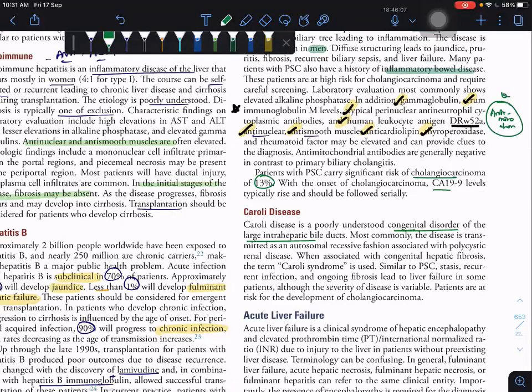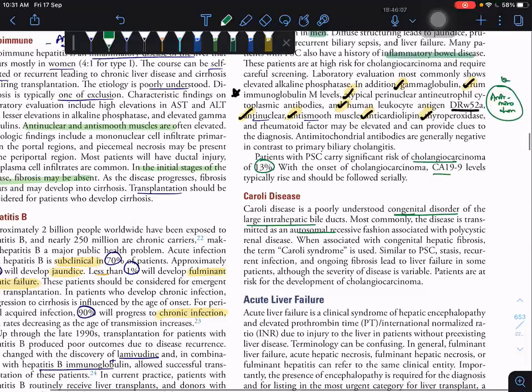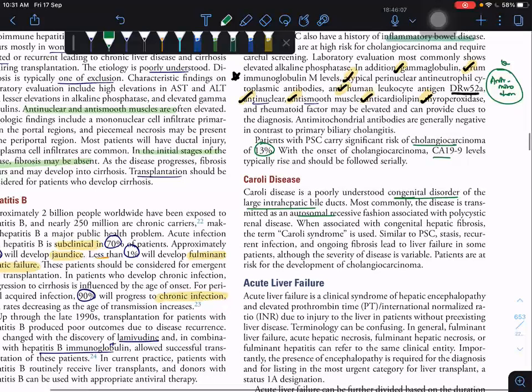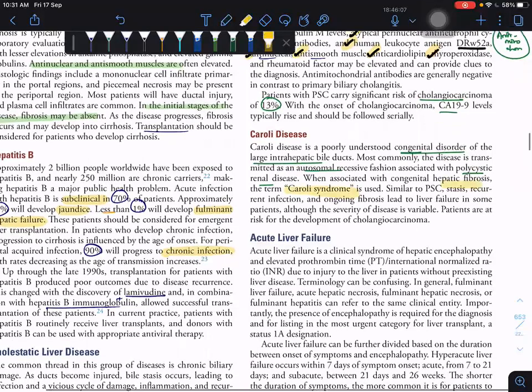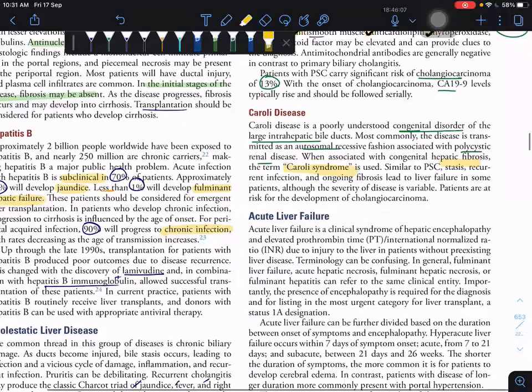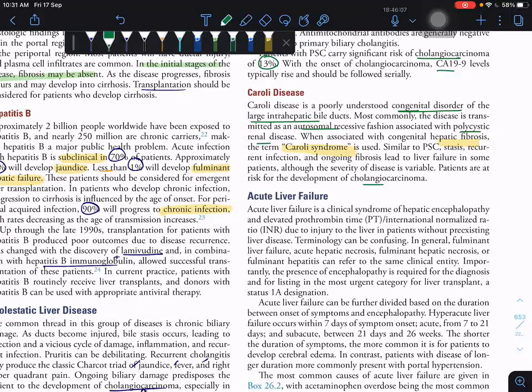So congenital, what is Caroli's disease? It is a congenital disorder of the large intrahepatic ducts, and it is autosomal recessive, and associated with polycystic renal disease. So what is Caroli syndrome? You say it is Caroli syndrome when it is associated with fibrosis. Okay, then only you have to say syndrome. The Caroli patient is also prone to cholangiocarcinoma.